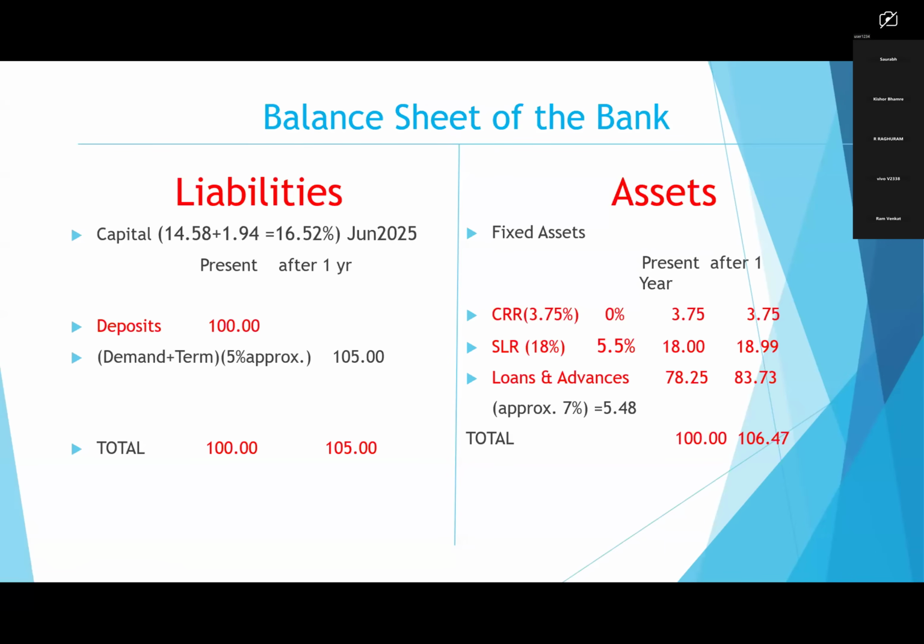This is why the Basel Accord has come into existence. Now Basel 3 is running, and 11.5% we have to maintain as capital in relation to your risk weighted assets. That 11.5 includes your CCB, capital conservation buffer. So here, Reserve Bank is telling you to absorb that loss out of your capital, for which you have to maintain certain capital. This is why the Basel Capital Accord has come in.